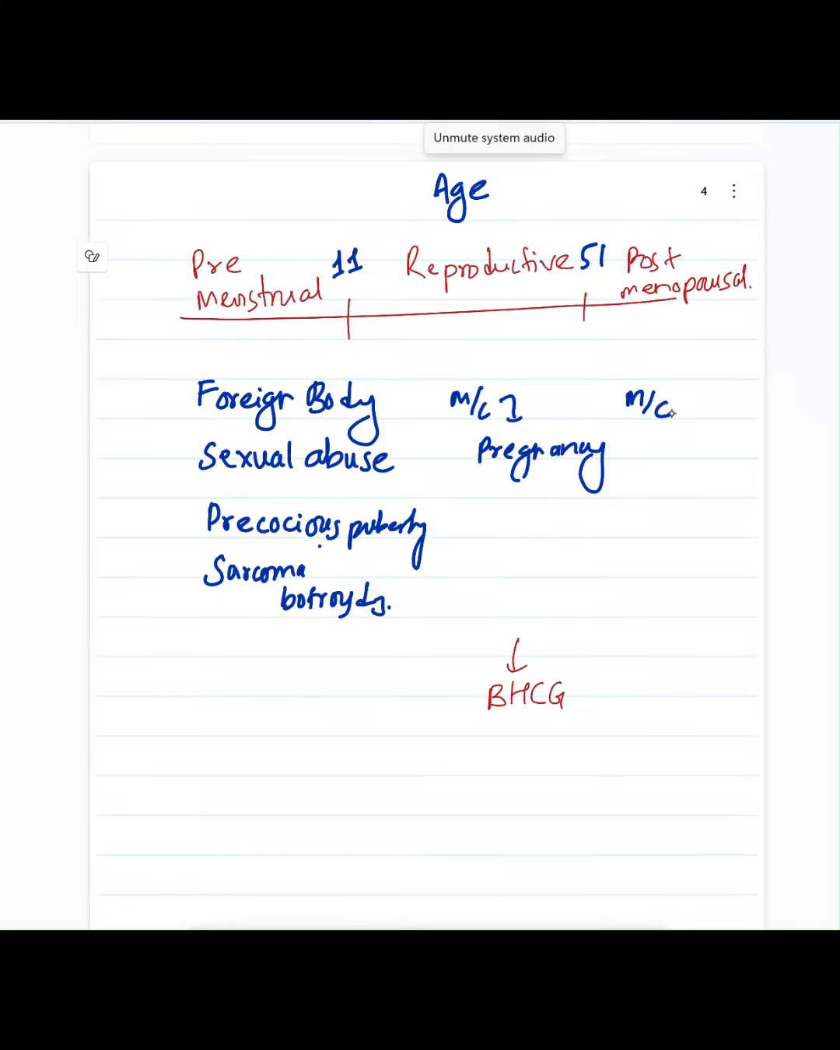In postmenopausal females, the most common cause of abnormal uterine bleeding is atrophic vaginitis. It occurs due to loss of estrogen after menopause, resulting in drying and atrophy of vaginal epithelial tissue. In these patients, endometrial carcinoma should be ruled out with endometrial biopsy.